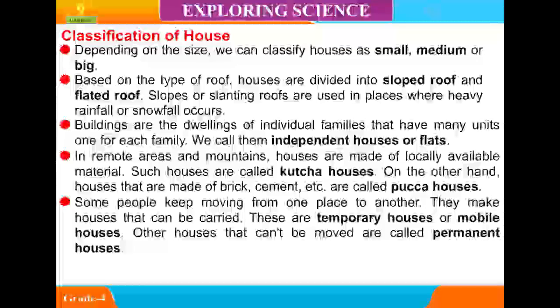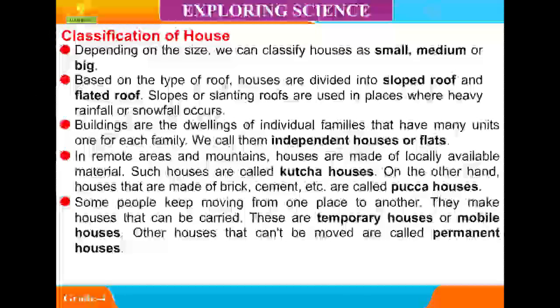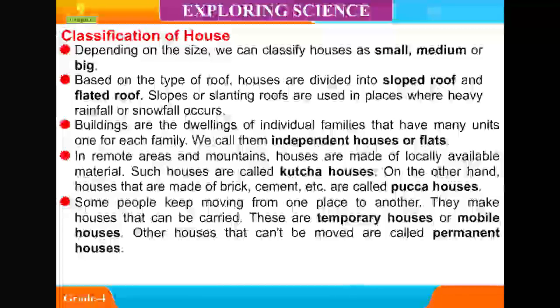Some people keep moving from one place to another. They make houses that can be carried. These are temporary houses or mobile houses. Other houses that can't be moved are called permanent houses.